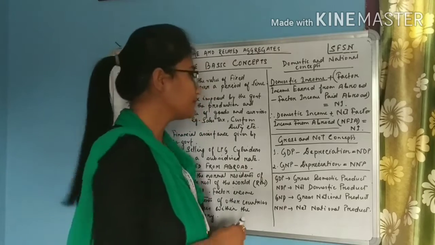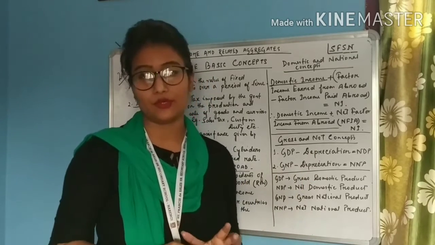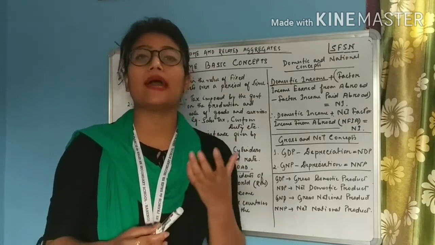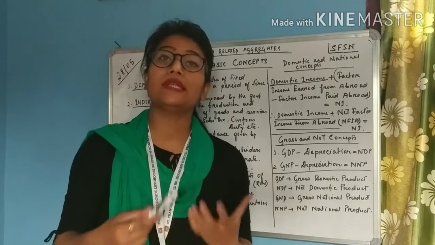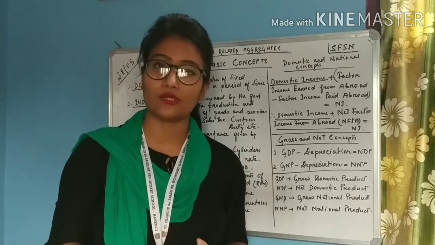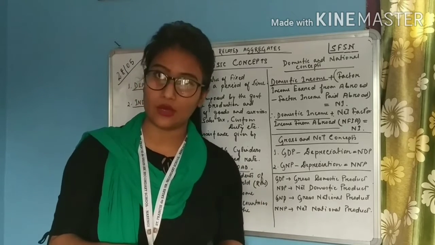Okay, students? The next important concepts are gross and net concept. Gross means it includes everything, right? So suppose I have bought a machine. That machine is capable of producing output worth rupees 1000. So students, what will happen? That machine is giving me a value of rupees 1000.